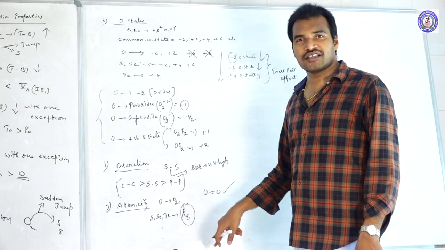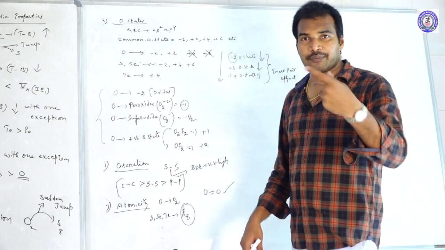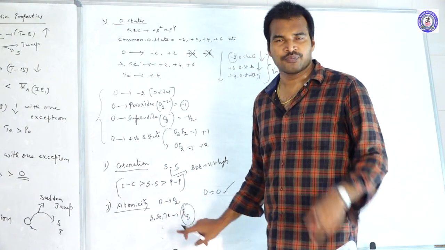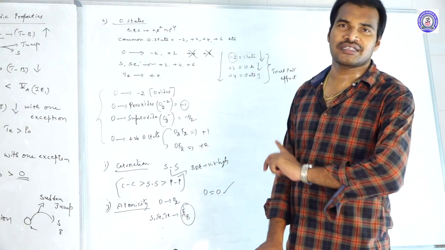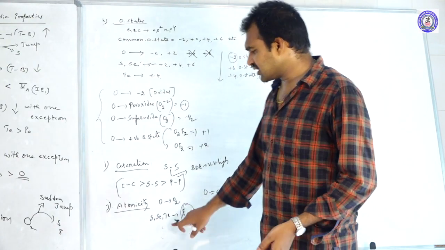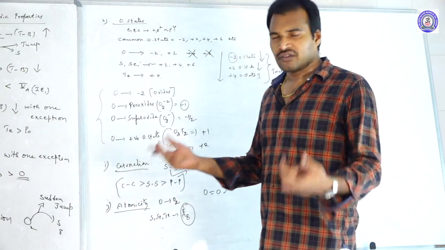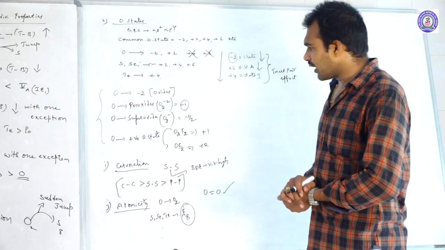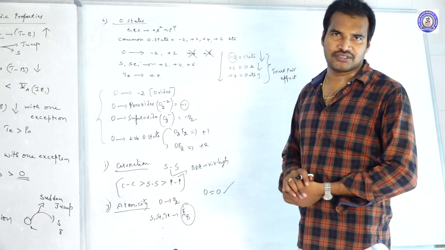But in all the remaining cases, going down the group, what happens? The pi bonding capability decreases, so they cannot easily form the pi bond. They have only the possibility of making sigma bonds. That is why they exist in the form of coupled ring structures. With this, the atomicity will be 8. So this is about catenation and atomicity. Okay.